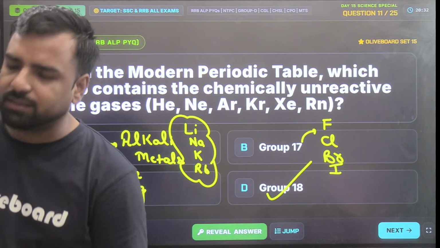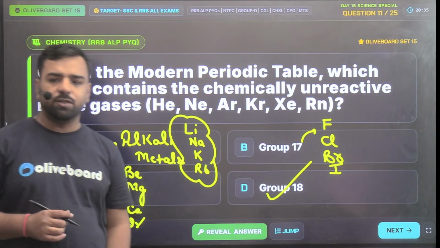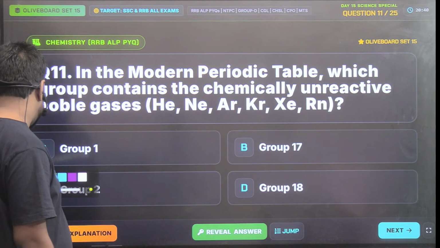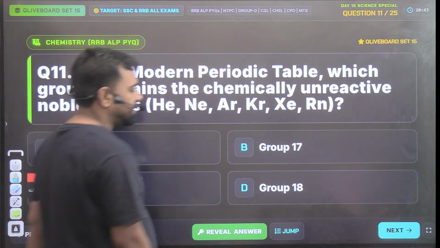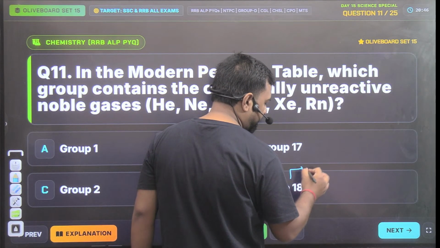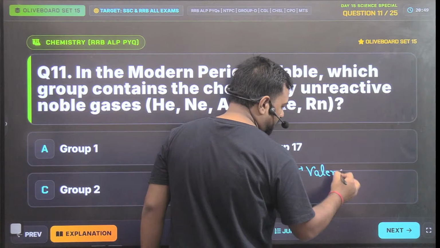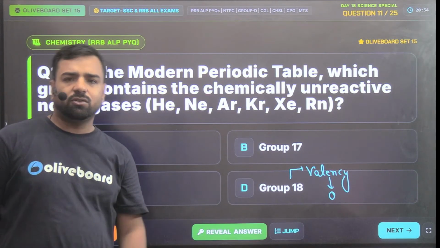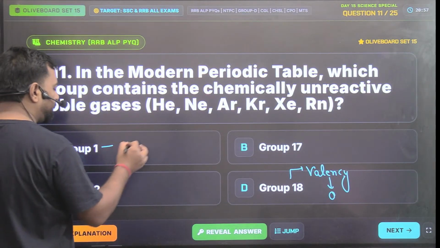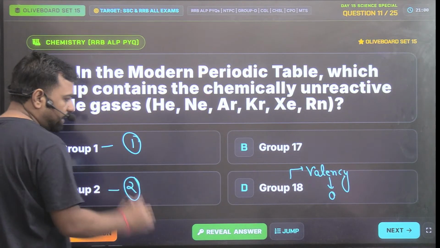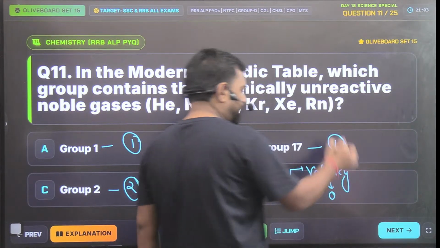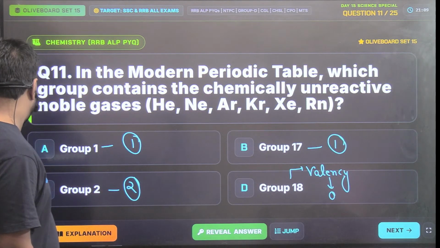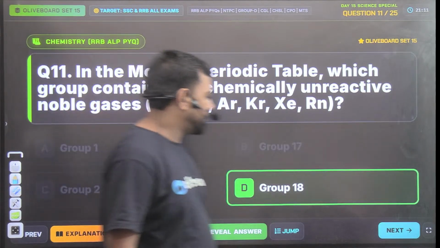And we have Ankita here in the class, and Ankita and Utkarsh, both of you are absolutely correct. So yes, they are unreactive, but I just want to know about the valency as well. Guys, can anyone tell me about the valency? What's the valency for group 18? The valency of this particular group is 0 because it neither wants to take the electron nor give the electron. For group 1, the valency will be 1. For group 2, valency will be 2. And for group 17, the valency will be 1 again. Right? Utkarsh and Ankita, both of you are absolutely correct. Okay, so option number D is the correct answer.